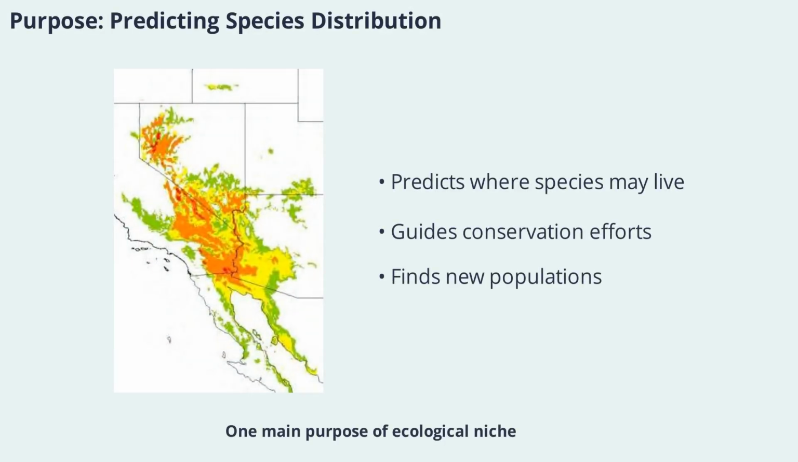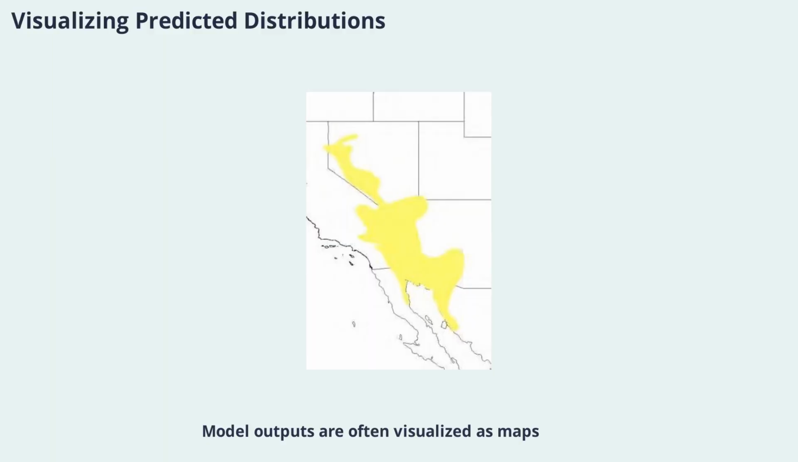One main purpose of ecological niche modeling is to approximate a species distribution. By understanding the environmental conditions a species needs, scientists can predict where it might be found, even in areas that haven't been surveyed. This is especially useful for discovering new populations or planning conservation efforts in unexplored regions. Model outputs are often visualized as maps, showing areas where conditions are suitable for a species. These maps can reveal potential habitats that haven't been surveyed yet, helping researchers focus their efforts. They also provide a visual summary of complex data, making it easier to communicate findings to policymakers and the public.